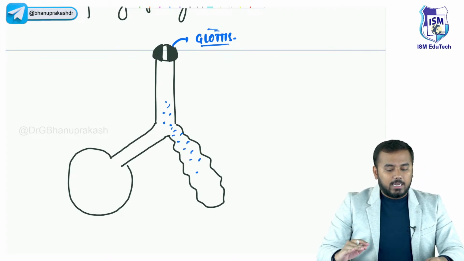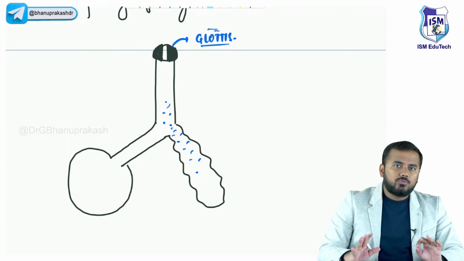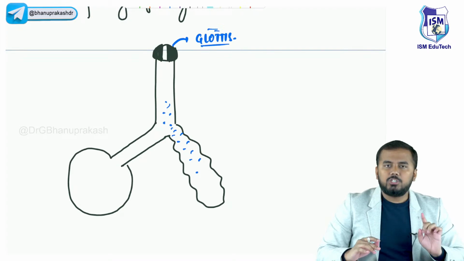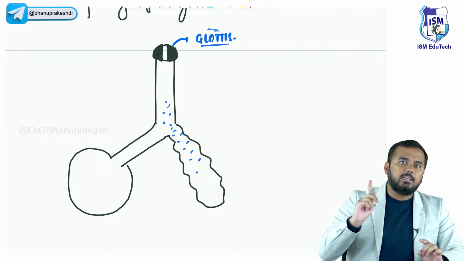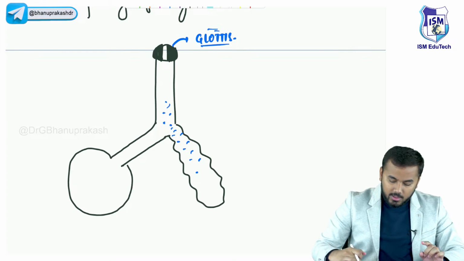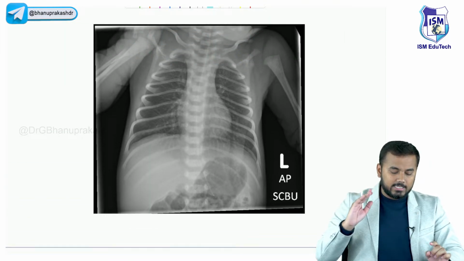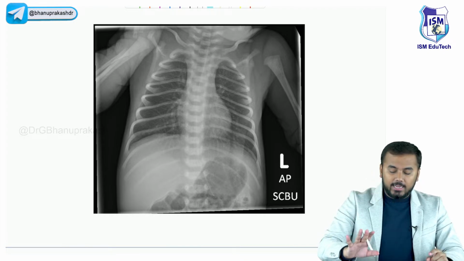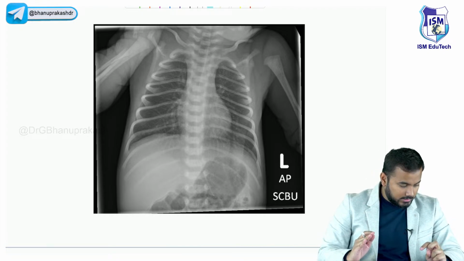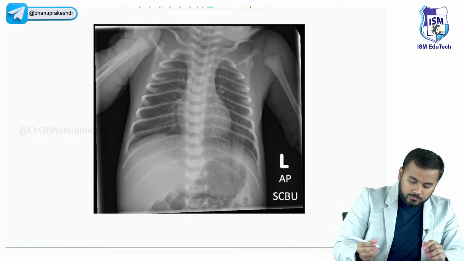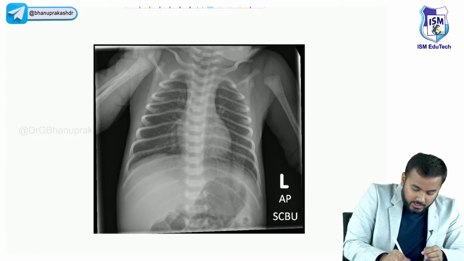Now, after these clinical features are done, what is the first important thing we do? The first important thing we do is that the diagnosis is X-ray. If you look at an X-ray here, all of you look and tell me, can you very clearly find respiratory distress here, guys? Yes or no? So we take an X-ray.